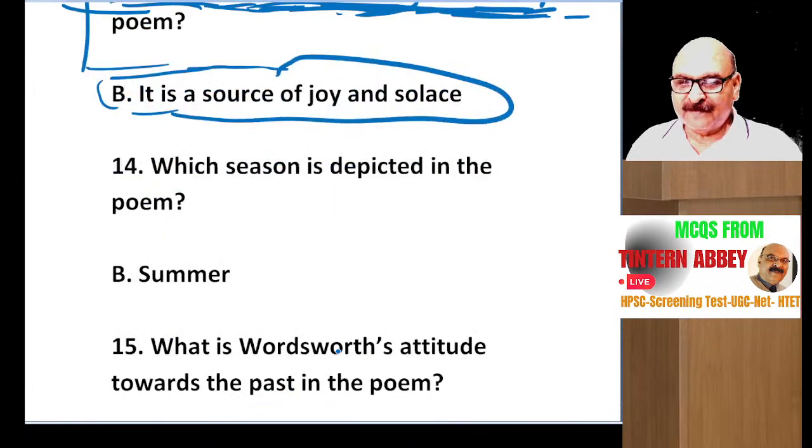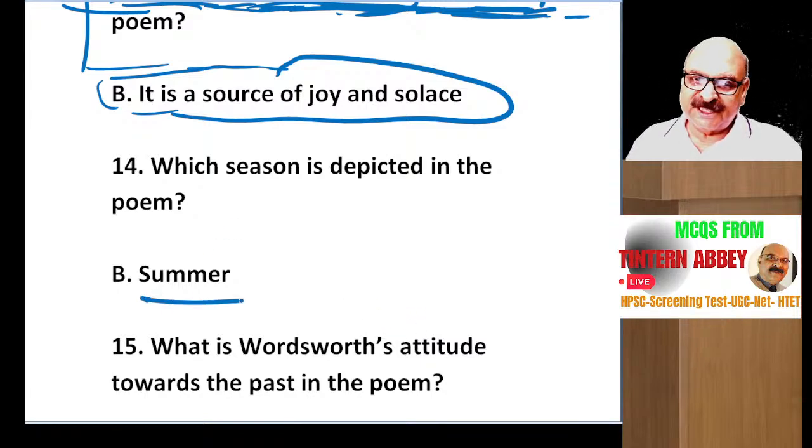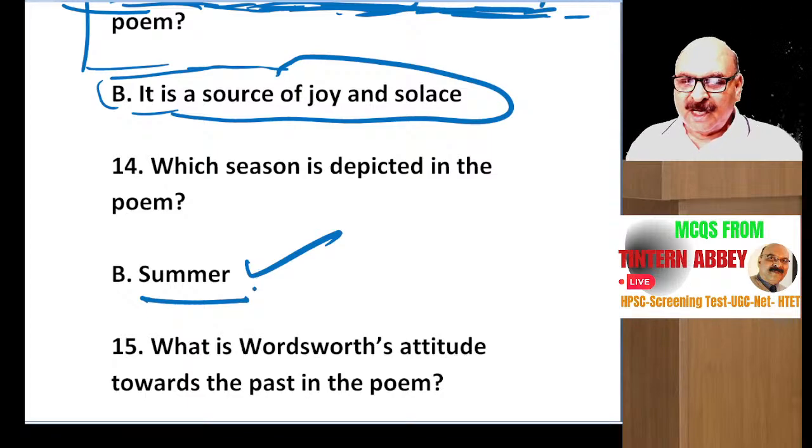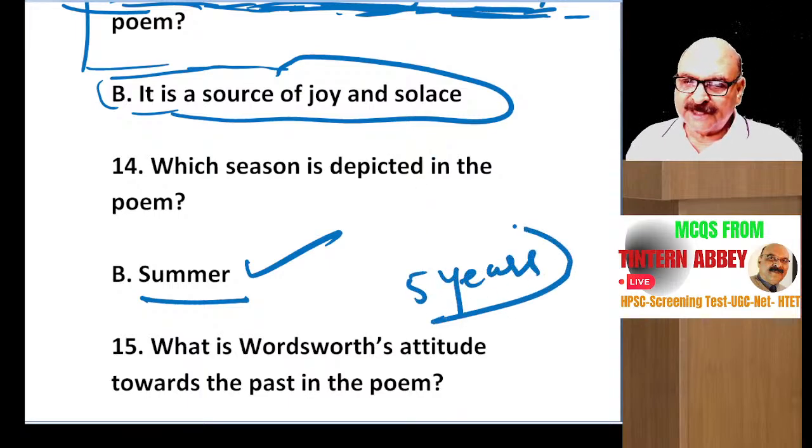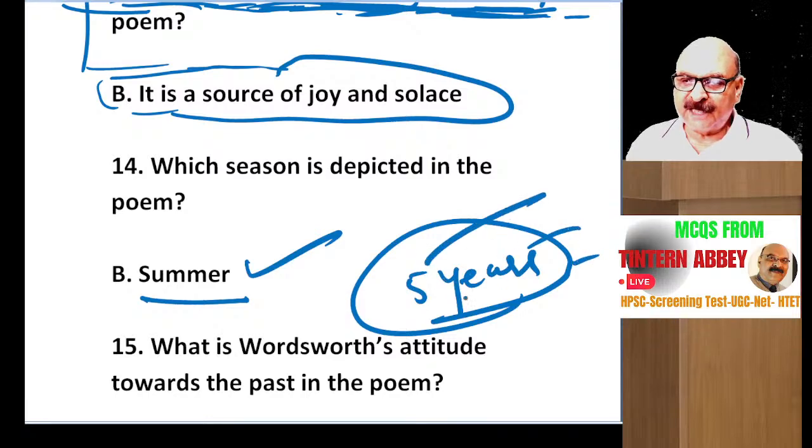Okay, let's go ahead. Which season is depicted in the poem? Summer season is depicted in the poem. What is Wordsworth's attitude towards the past in the poem? Towards the past means 5 years back, when he lived in the city or experienced city life. He is talking about this past.